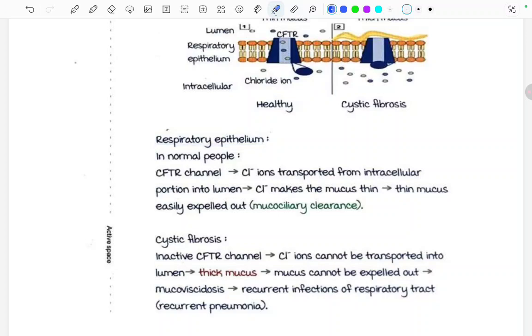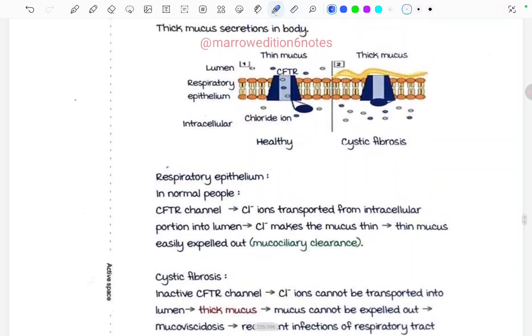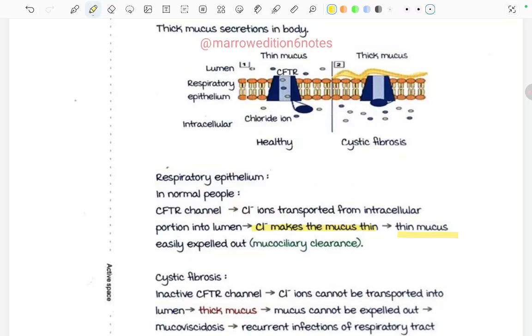In normal people, there is a CFTR channel. So the chloride ions are transported from the intracellular portion into the lumen, and chloride makes the mucus thin. Oh, this is the concept that chloride makes the mucus thin. As the chlorides are transported from the intracellular portion to the lumen, where the mucus is being secreted, due to chloride there will be thin mucus. That's it. So it is easily expelled out by the mucociliary clearance.